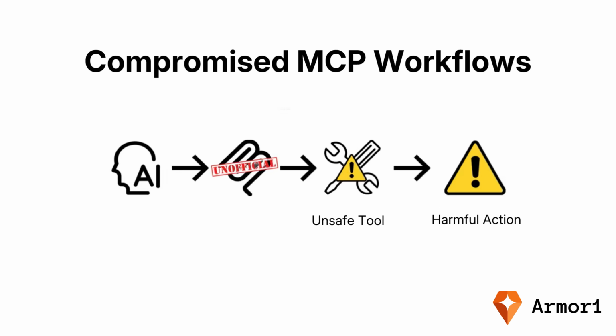So what does a compromised MCP workflow look like? Well, an AI agent tries to perform a normal task. It connects to an MCP server provided by the community and not from the official source. Today, more than 90% of MCP servers fall into this category. Then, if the server is not official or misconfigured, the agent receives unsafe instructions. It may query the wrong database. It may send data to an external endpoint. It may trigger a tool that performs a destructive operation. The AI isn't being malicious, it just trusts the server.